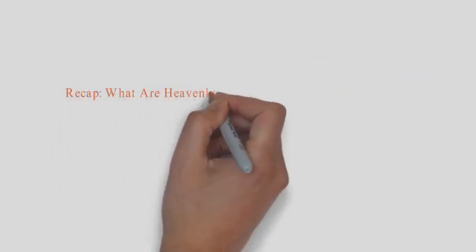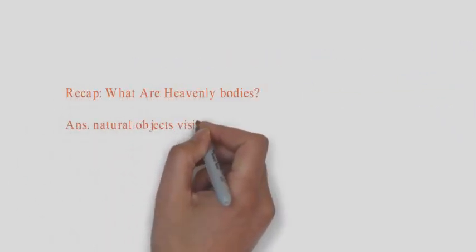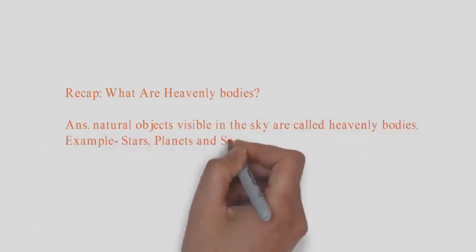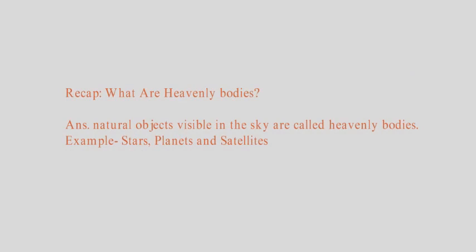Till now, we have learnt about 3 types of heavenly bodies: stars, planets, and satellites. Let's revise what we have learnt about heavenly bodies. What are heavenly bodies? Natural objects visible in the sky are called heavenly bodies. For example, stars, planets, and satellites.